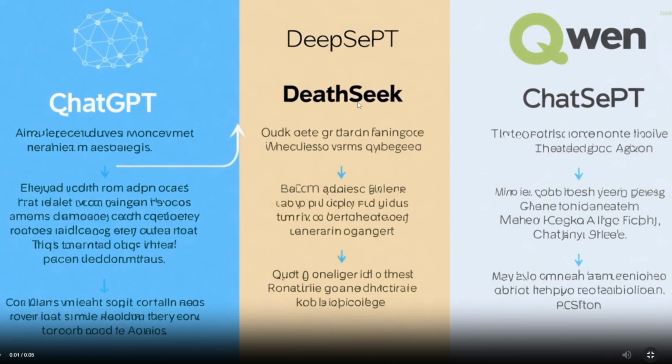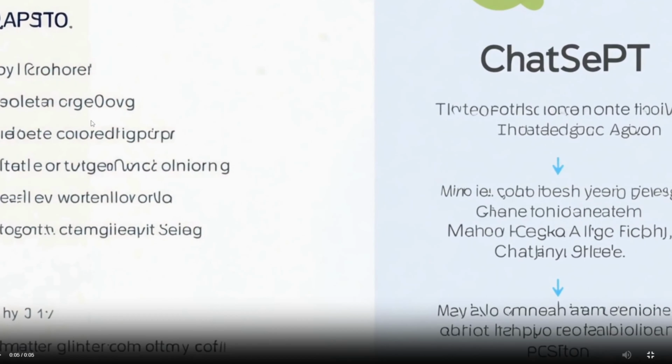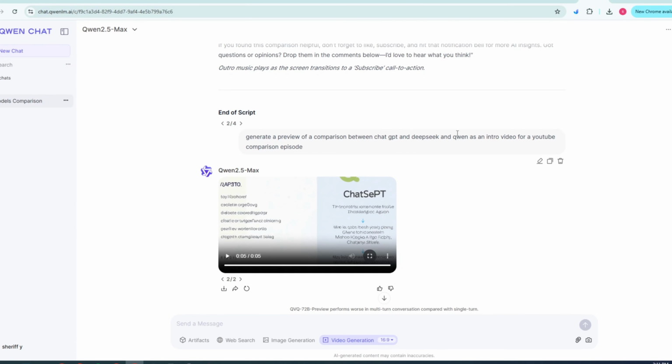Sept become death seek Qwen chat sept. I don't know what this is. This is just gibberish. ChatGPT, surprisingly, fixed it. But look at the animation. Look what happened. That's it. I got 5 seconds. And the problem is, it took forever.